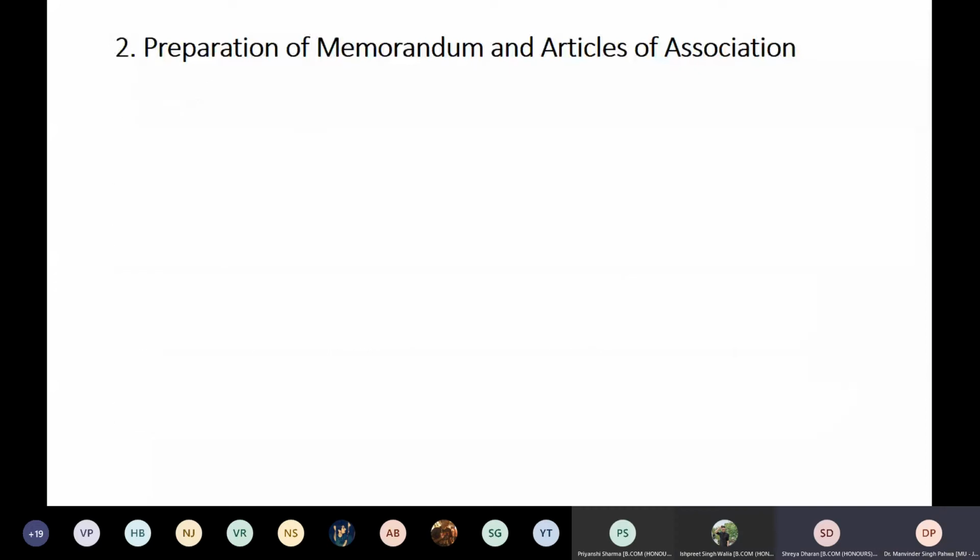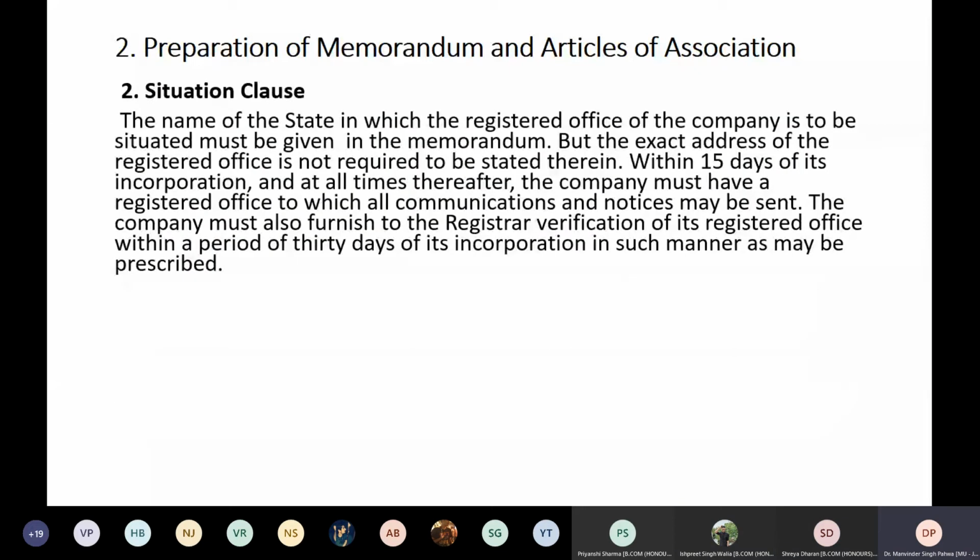No, sir. Okay. So next is your situation clause. The name of the state in which the registered office of the company will be situated must be given in the memorandum, and that is the situation clause. But the exact address of the registered office is not required to be stated therein.